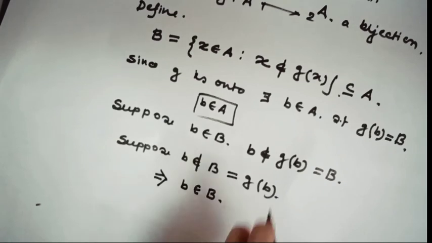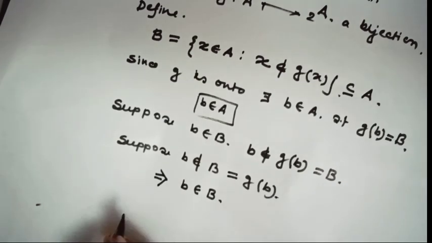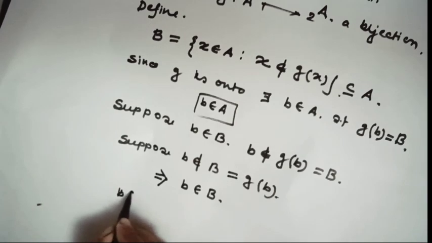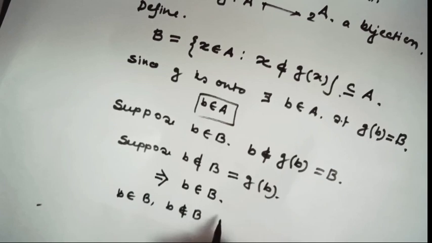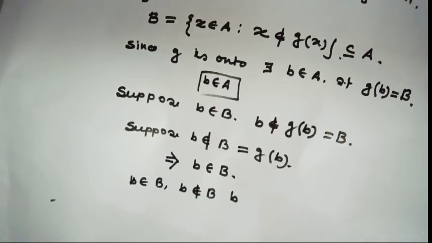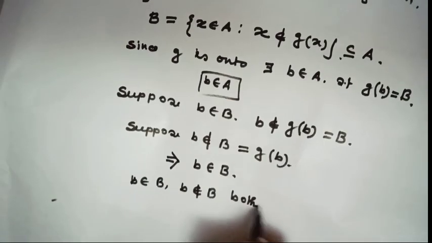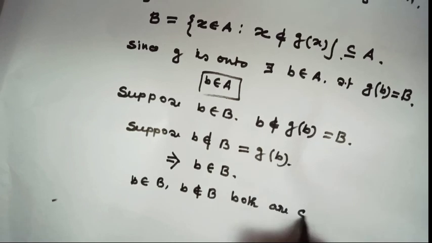So this is also a contradiction. So b belongs to B and b does not belong to B, both are contradictions.